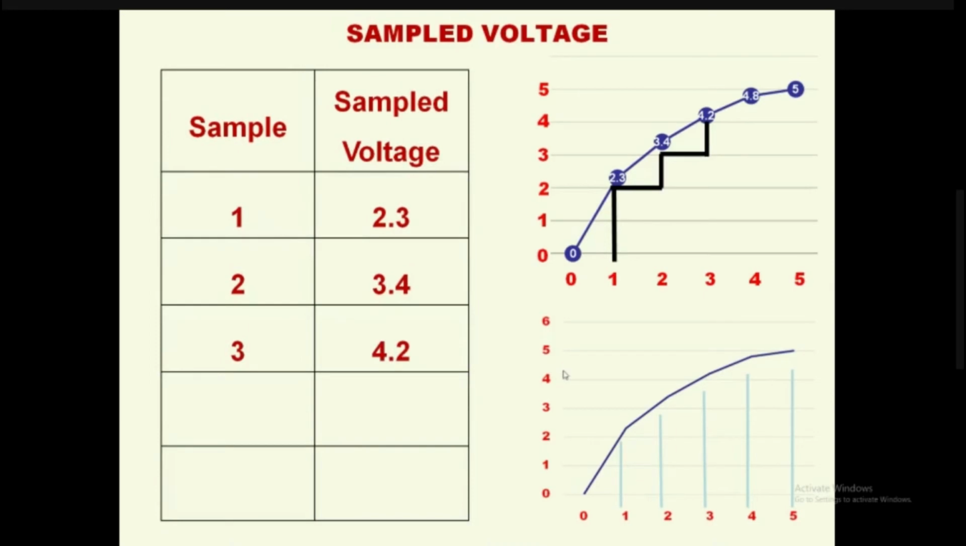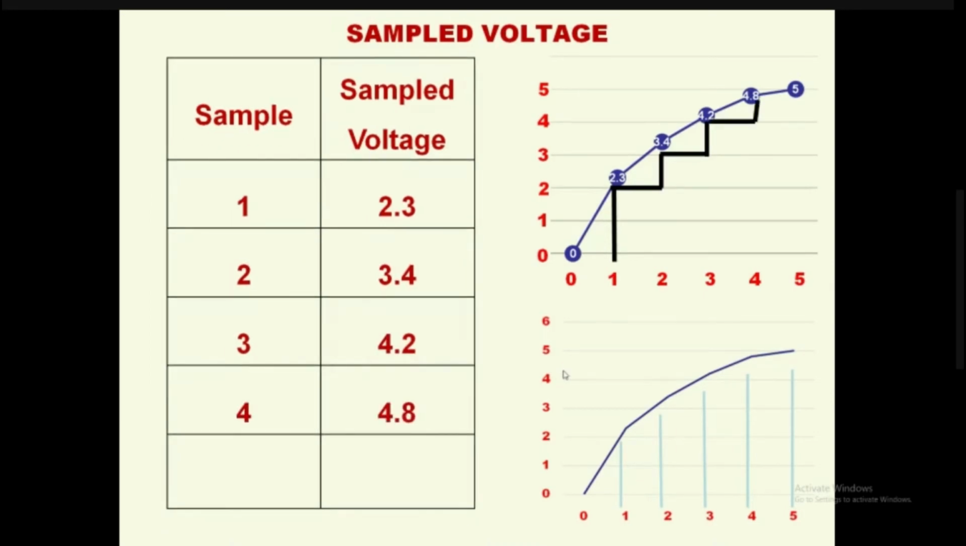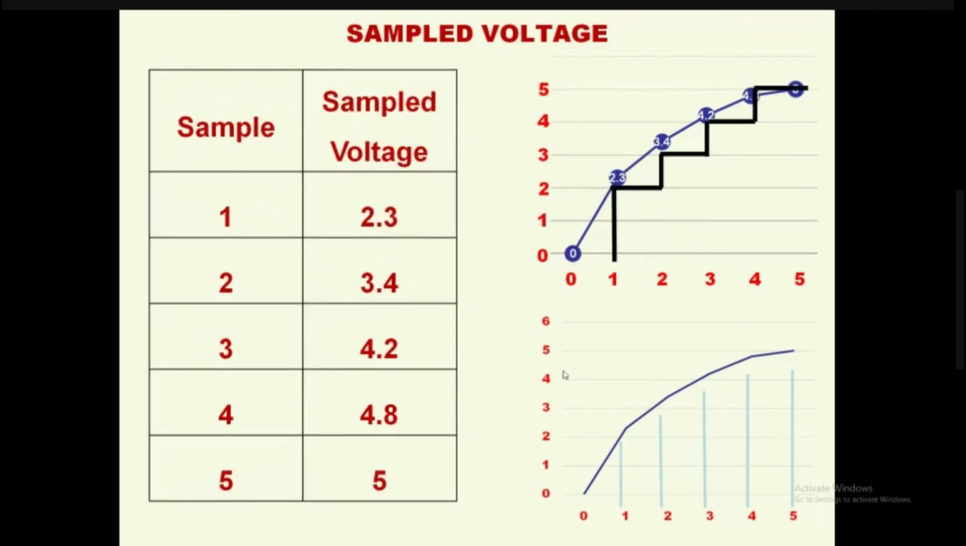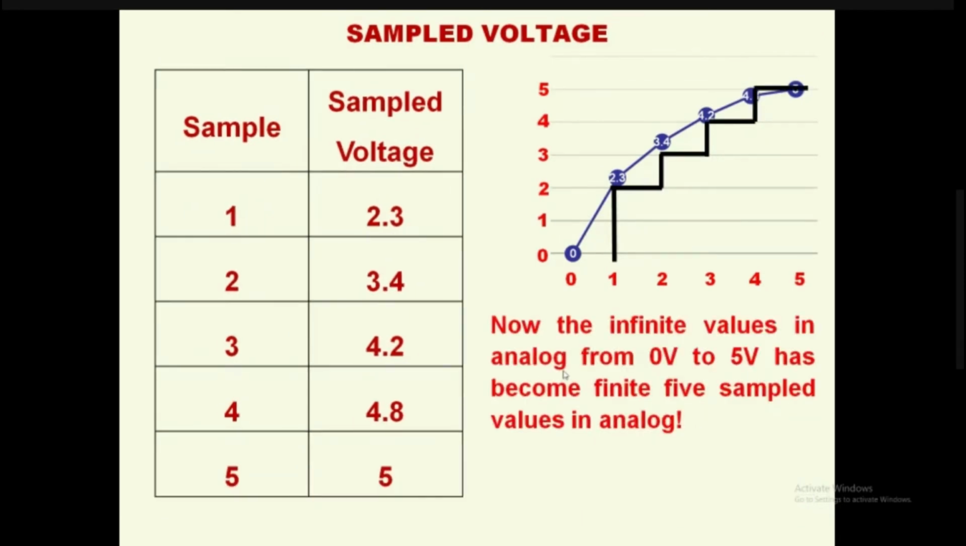When we take the third sample, the sampled voltage is 4.2. When we take the fourth sample, the sampled voltage is 4.8. When we take the fifth sample, the sampled voltage is 5. Now the infinite values in analog from 0 volts to 5 volts have become a finite 5 sample values in analog.